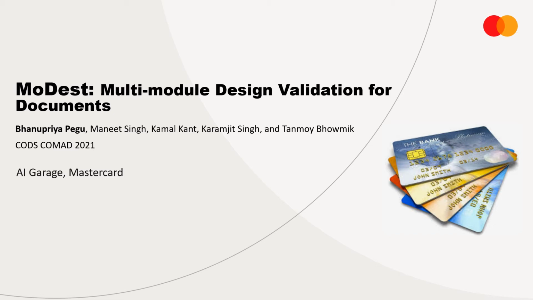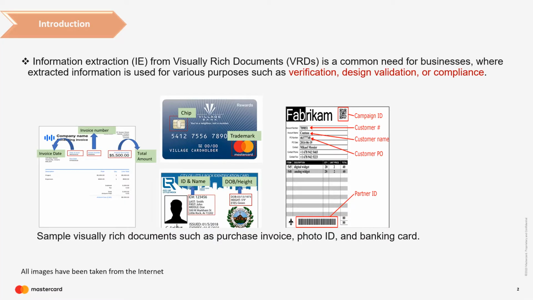Hello everyone, this is Bhanupriya from Mastercard and I will be presenting our paper on Modest Multimodule Design Validation for Documents. And here documents means visually rich documents. As we know, visually rich documents, also known as VRDs, are a combination of textual and visual components. Some of the examples are purchase invoice, identity card, and banking card, etc.